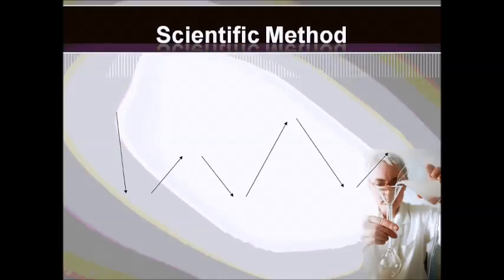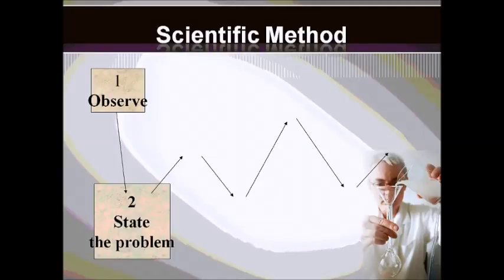Now, let's look at the scientific method. I'm going to go through the steps and then we're going to discuss them. The first step of the scientific method is to observe. The second step is to state the problem that we have, like something that you're trying to solve. Third is to collect data, collect information about it. This could also be the research step.